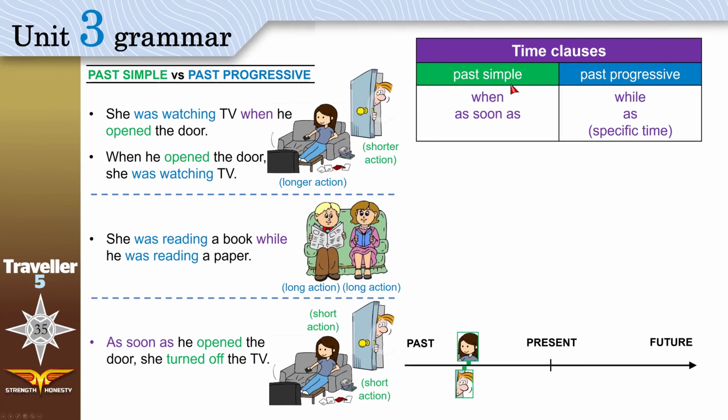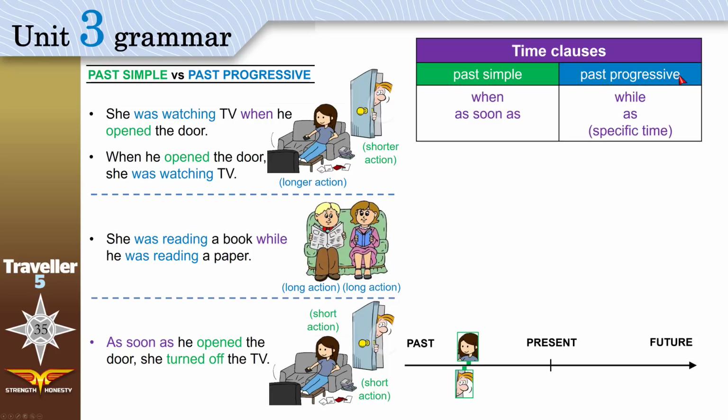Time clauses we use with past simple are when and as soon as. Look, when we use it before past simple. Can we use it here? She was reading a book when he was reading a paper. No. Use when and as soon as only with past simple. And only use as soon as if you have two short actions. If you use as soon as, both actions must be in the past simple. This is important, okay?